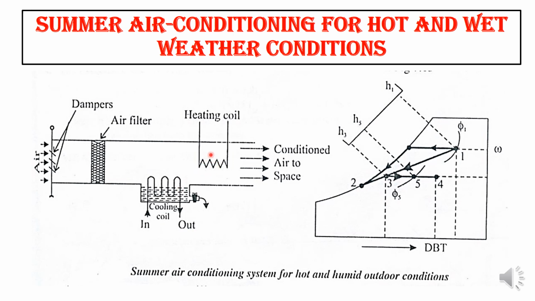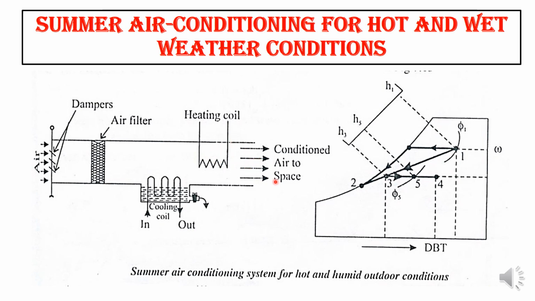Air coming out of the cooling coil is in condition 5, which is delivered to the space. So line 3 5 4 represents the DBT of air which passes the heating coil. If it is a perfect heating coil, from 3 to 4 it will be there. Since it is not a perfect heating coil, it will become 3 to 5. Remember, while heating, the moisture in the air will rise up, form vapor and be rejected from the air.